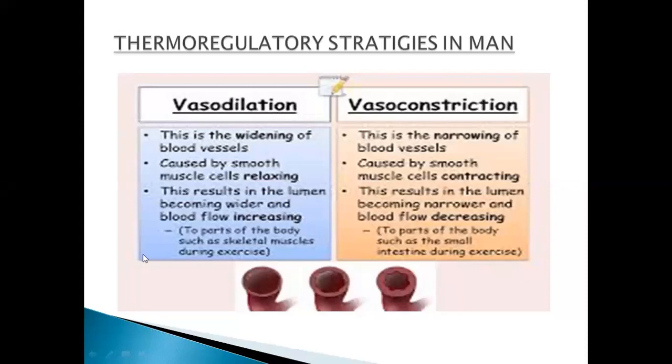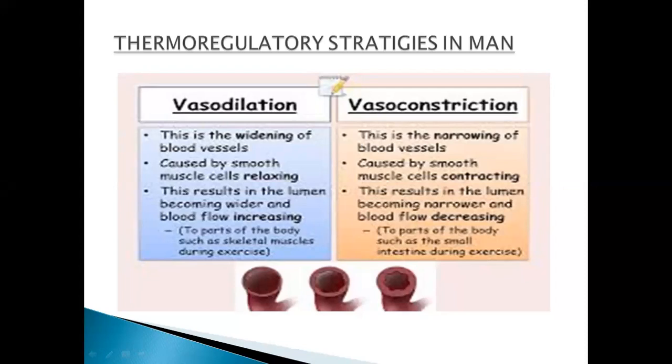Vasodilation is a situation when your body temperature is very high. This condition is also known as hyperthermia. Hyper means increasing, thermia means temperature. So in this condition, what happens in your body to maintain your body temperature? Vasodilation takes place here. This is the widening of blood vessels.